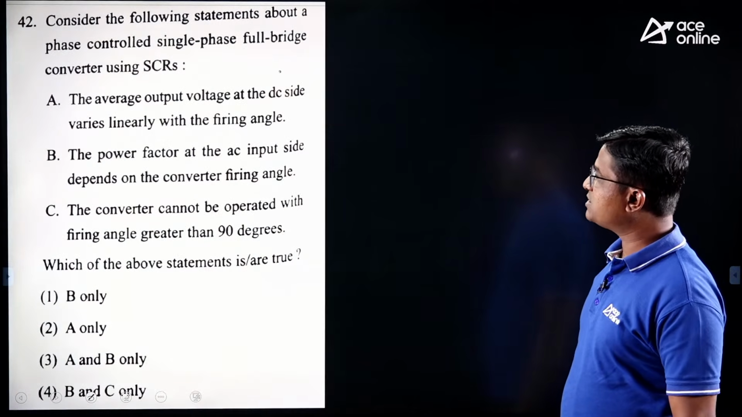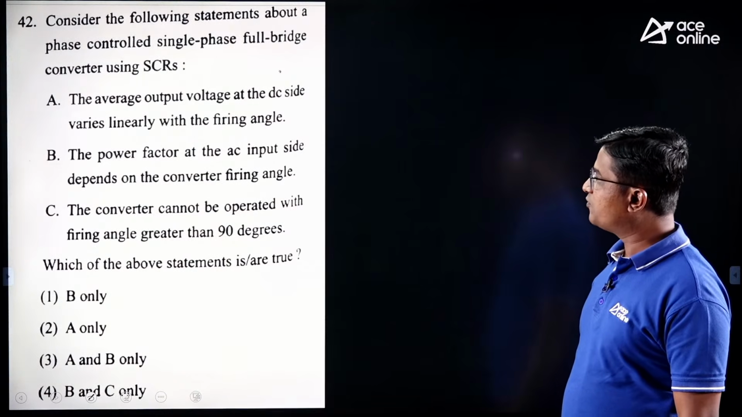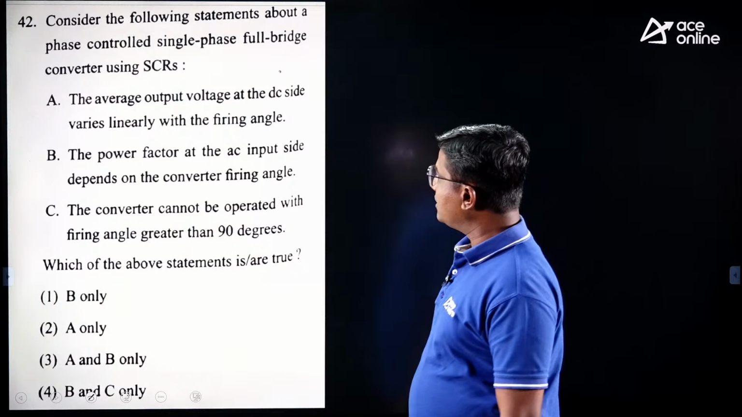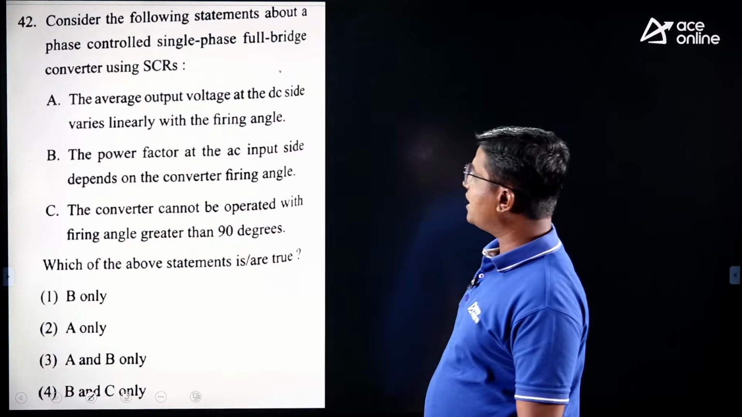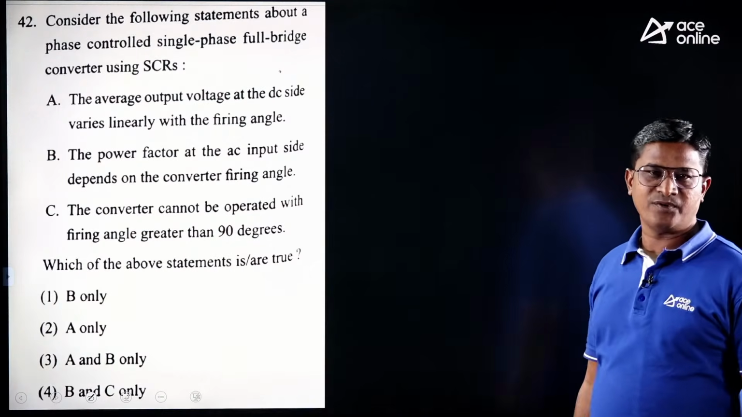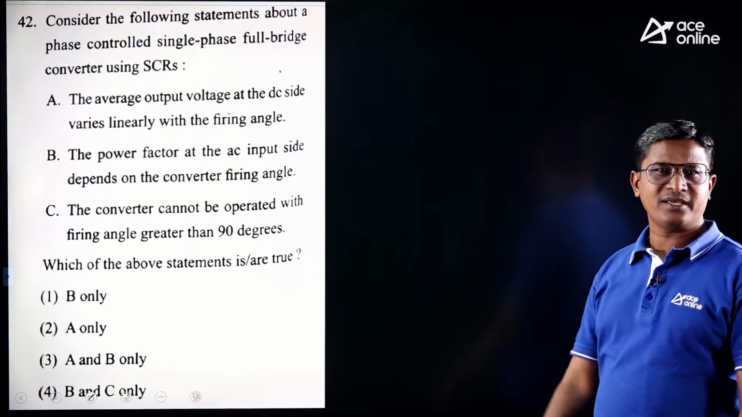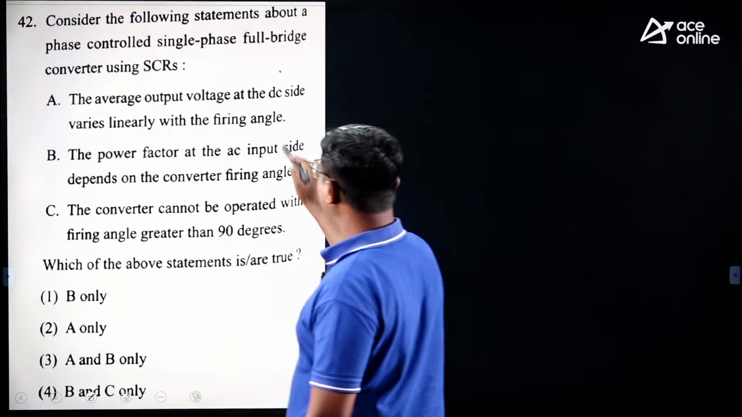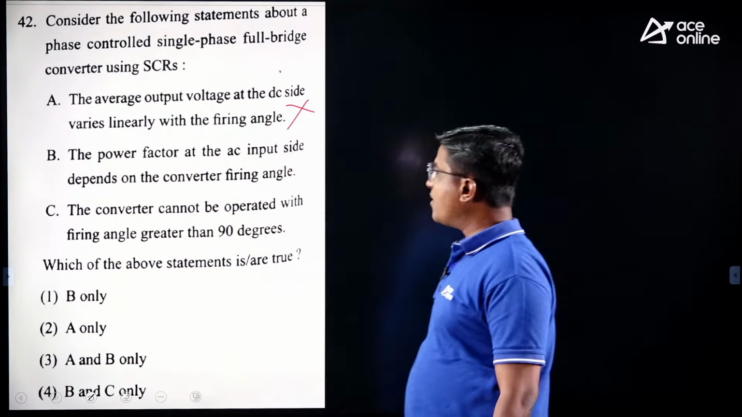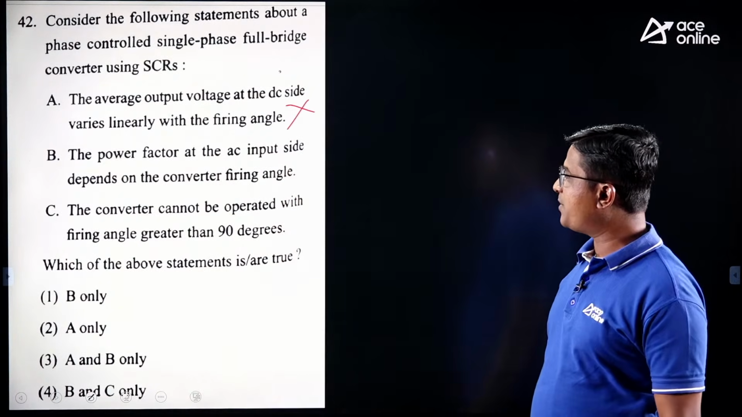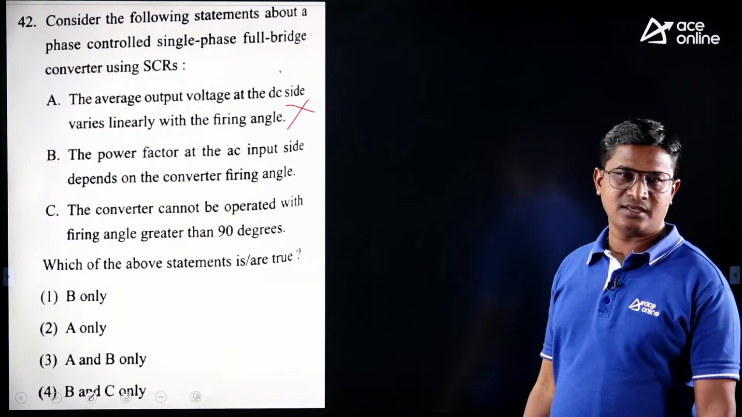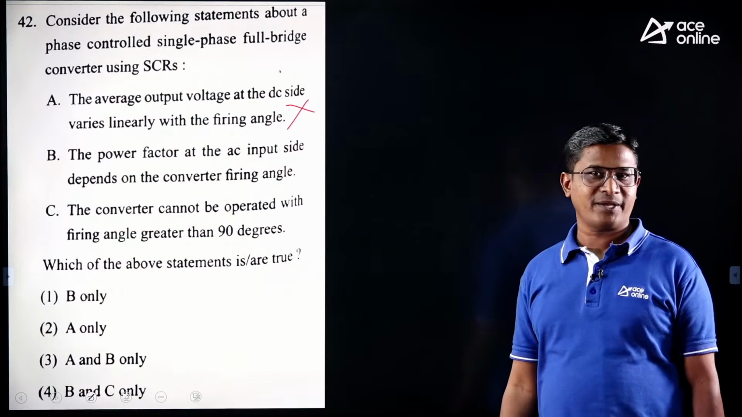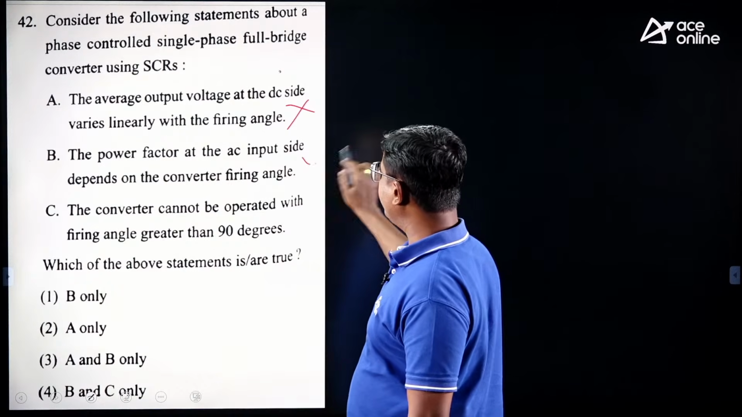Consider the following statements about the phase controlled single phase full bridge converter using SCRs. The average output voltage at the DC side varies linearly with the firing angle. Does our output voltage vary linearly? No, it is proportional to cos alpha. So the first statement is not correct. The power factor at the AC input side depends on the converter firing angle. Yes, input side power factor is equal to 0.9 into cos alpha. So this statement is true.